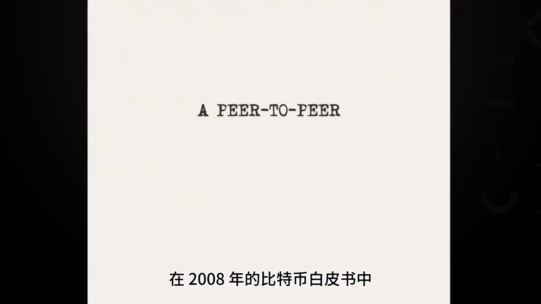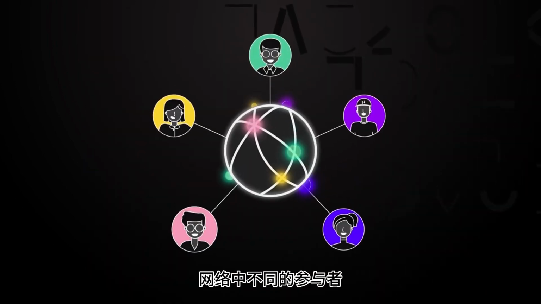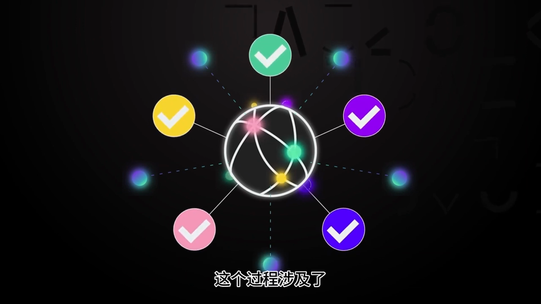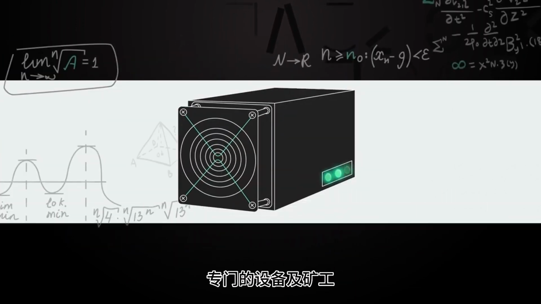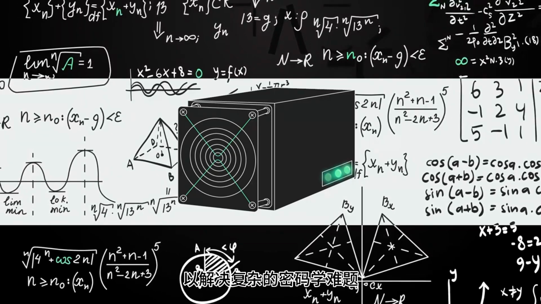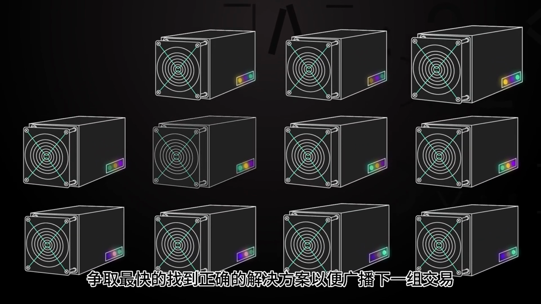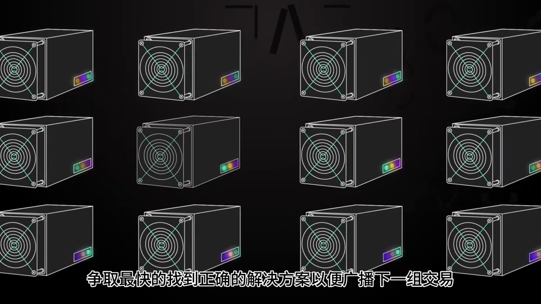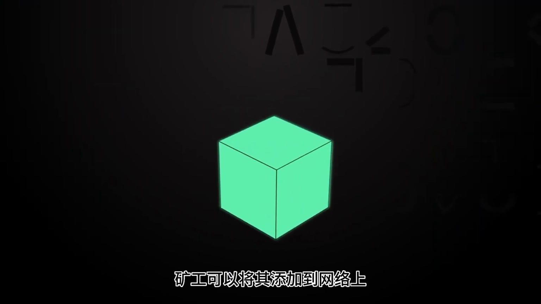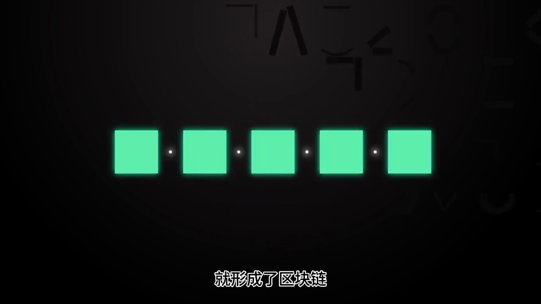In the original Bitcoin white paper of 2008, Satoshi Nakamoto explains how different participants on a network could all come to an agreement on the inclusion of transactions that are submitted to it. This process involves specialized machines, or miners, to undertake intensive computational effort to solve complicated cryptographic puzzles. These miners essentially compete with each other to find the correct solution to the puzzle so that they may broadcast the next group of transactions, known as a block, to the network and receive a reward for that computational work. These blocks, when linked together, are known as the blockchain.